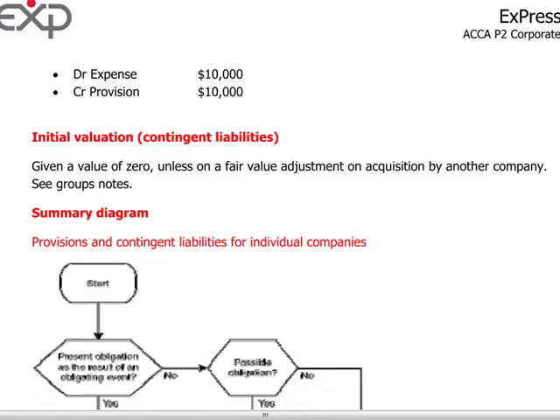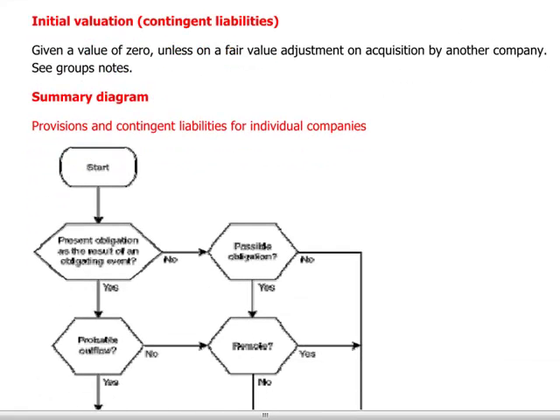A contingent asset is a possible asset which will again be confirmed by some future events which are not fully under the control of the entity. With assets, we have to be virtually certain in order to actually book them into the accounts. So if we are virtually certain that we will have an inflow of economic benefits, that is not a contingent asset. It's just a normal asset.